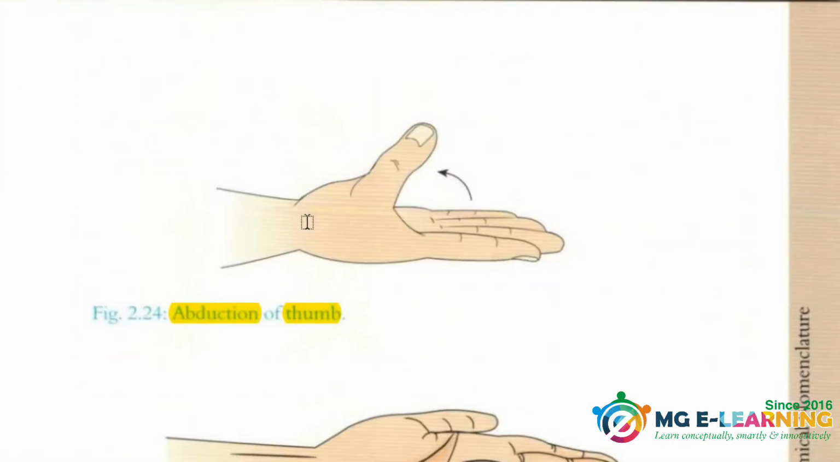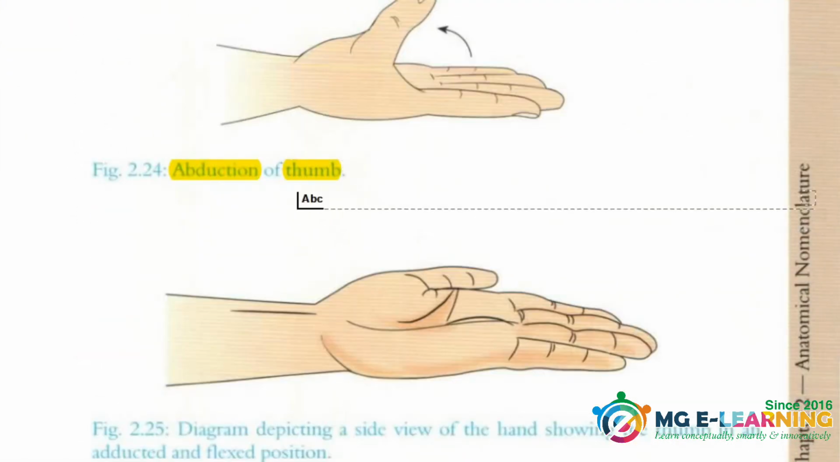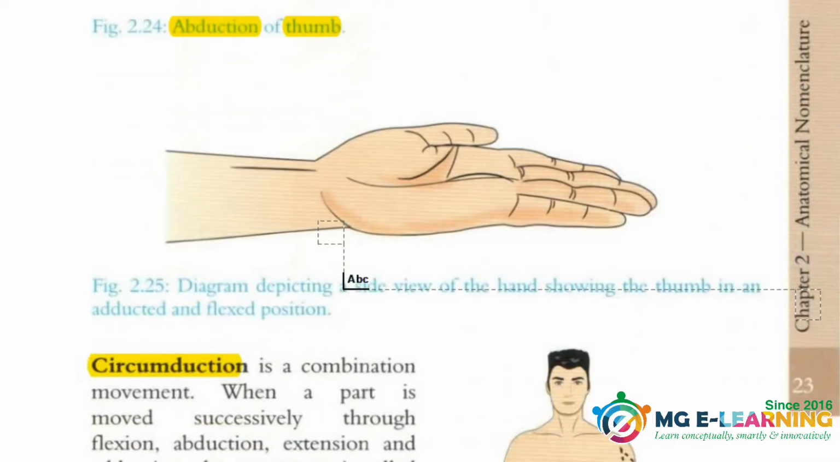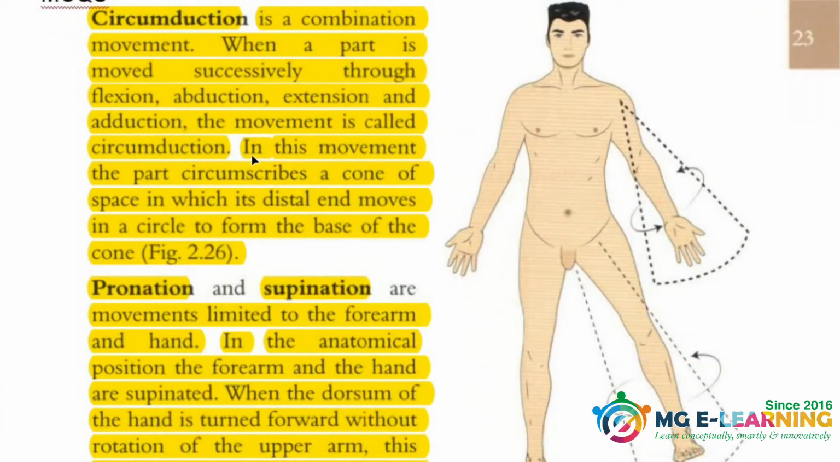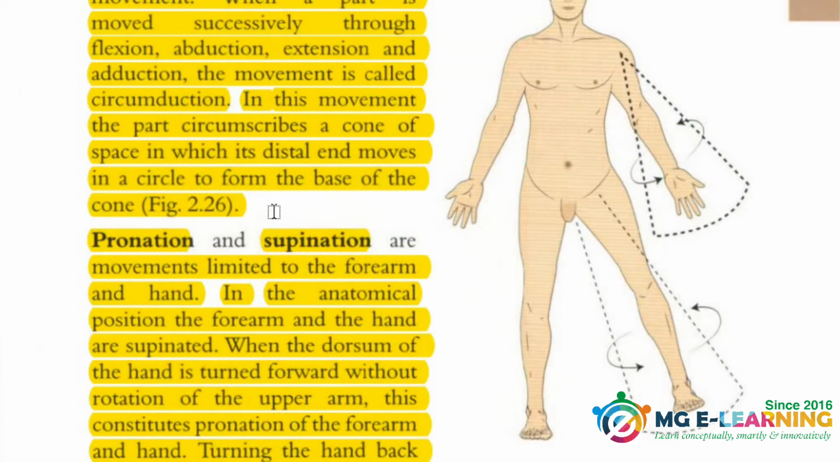What is rotation and what is abduction of the thumb, and this is the neutral position of the hand. Now is the circumduction. This is a very important topic for your MCQs. Again you should know the terminologies and how this occurs at different joints, at the hip joint and shoulder joint. So you better know this thoroughly.